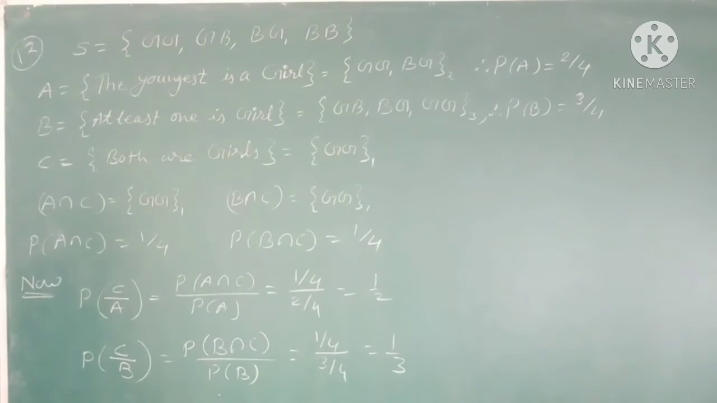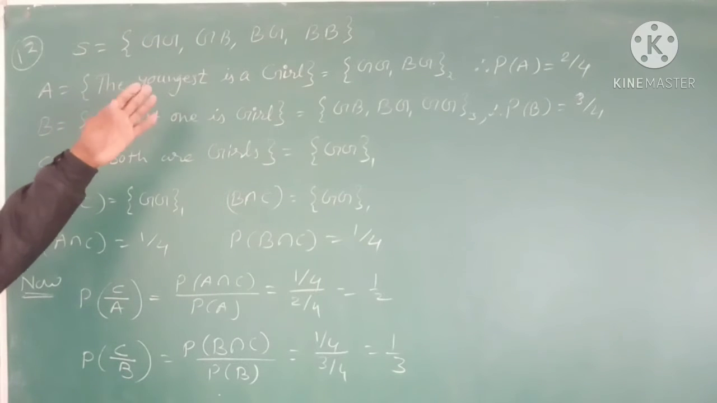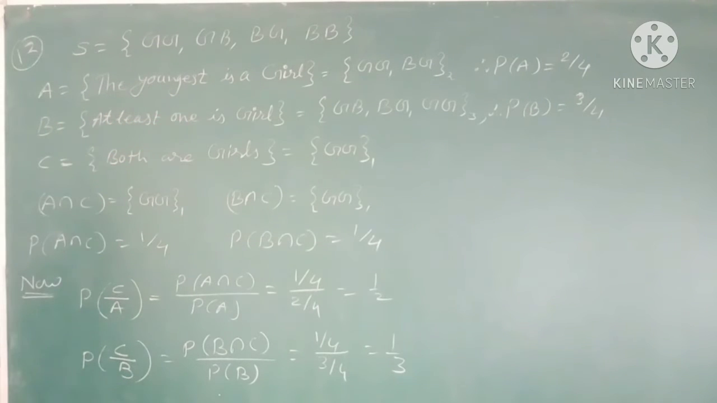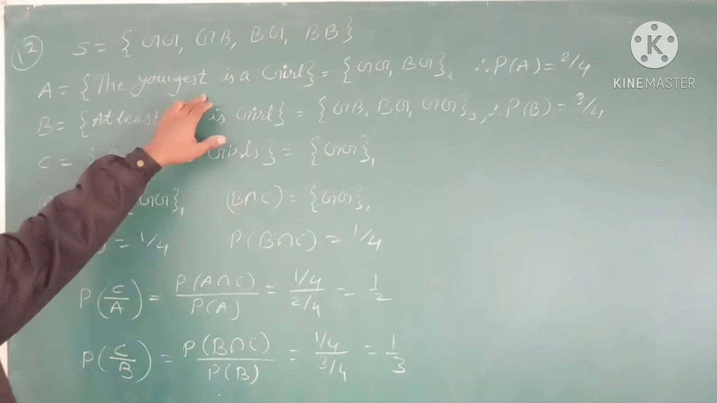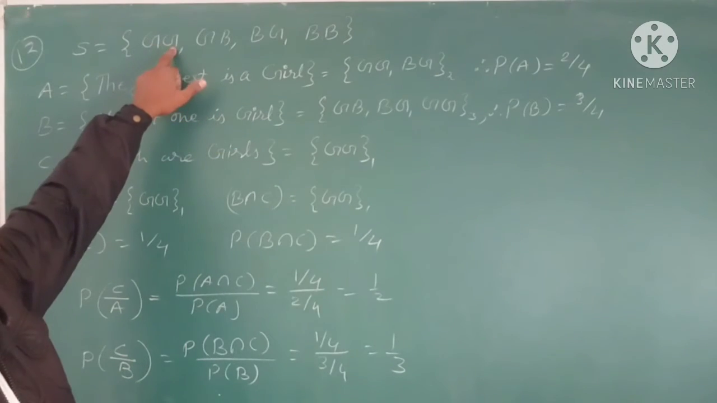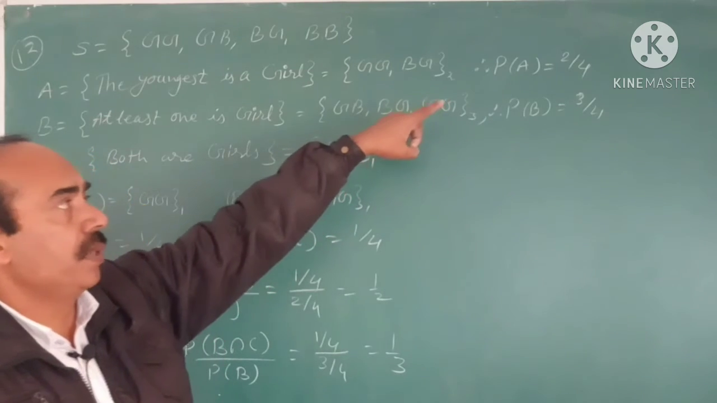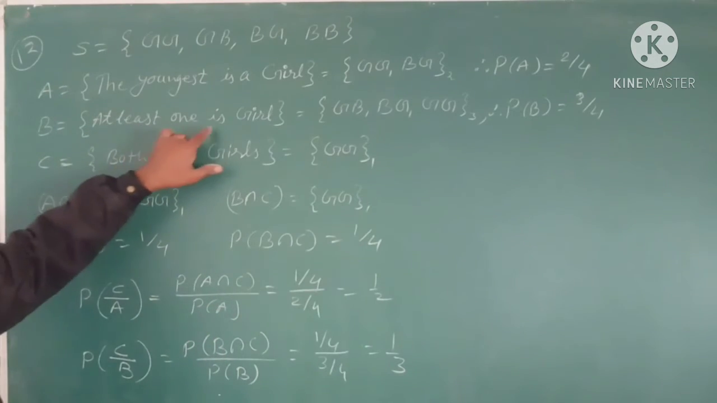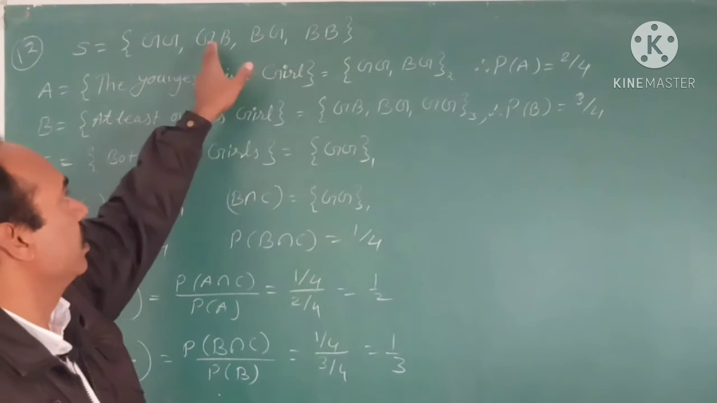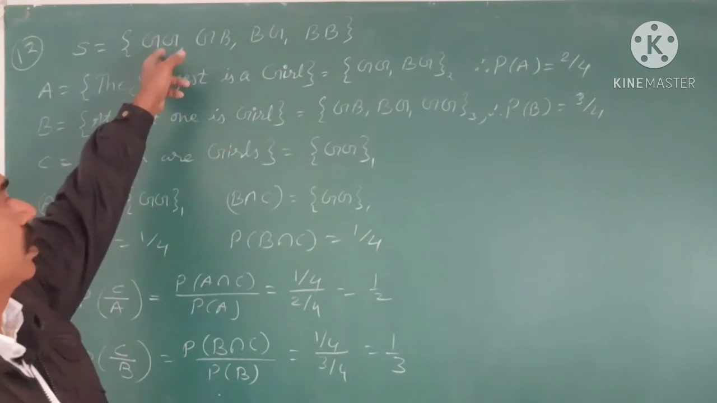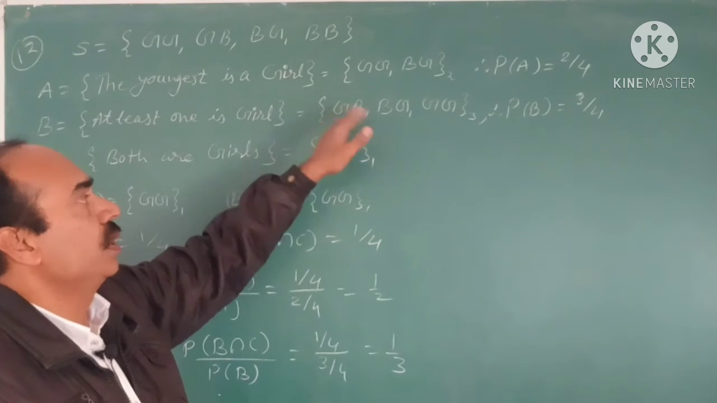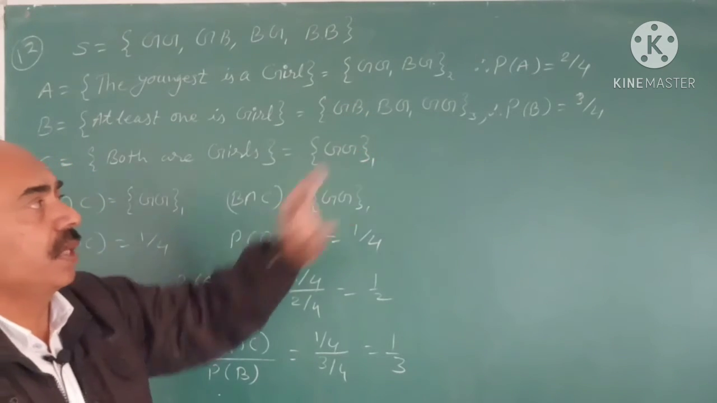There are only 2 members. So here the sample space will be either GG, GB, BG or BB, where BB means both are boys. Event A, the youngest is a girl, it means GG or BG. There are only 2 events, so the probability is 2 by 4. Event B, at least one is a girl, either GB, BG or both are girls, that is fine, no problem. So it will be 3 by 4.